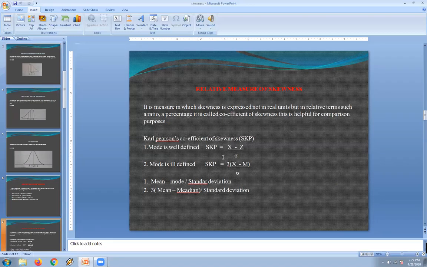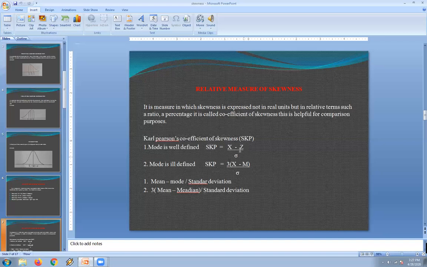We can see where the maximum frequency is, where the highest value is only one. At that time, the variable corresponding to the highest frequency we call the mode value. Well defined means where the exact value of the mode is there. At that time we can calculate the Karl Pearson coefficient of skewness, called SKP for short.